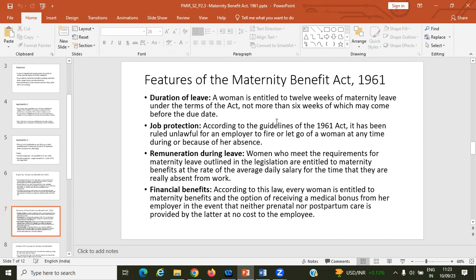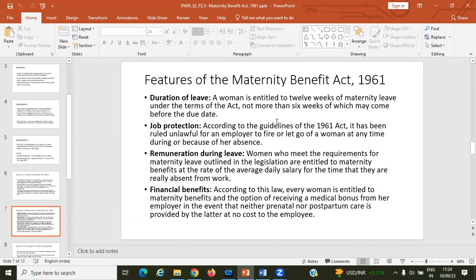Whatever the expenses to take care of her health, the food, the employer provides in the event of prenatal and postnatal, postpartum care.